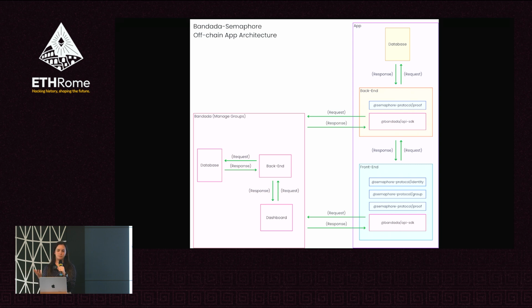Then you will probably have a backend to verify this proof, and then you will use the proof package from Semaphore, and then also the API SDK to interact with Bandada. And then you will probably have your database to save your information. So this is like the infrastructure of an off-chain application, and this is the infrastructure of the boilerplate, the Bandada boilerplate.